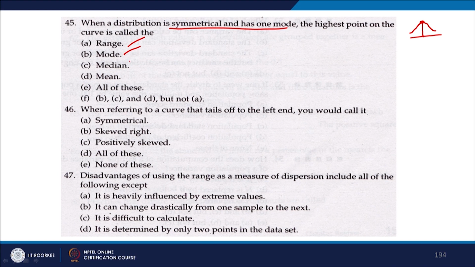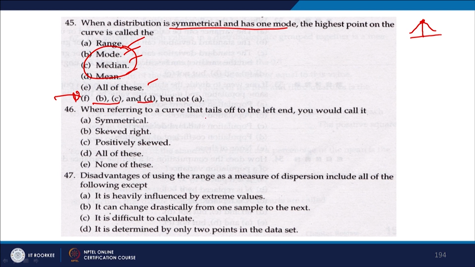Range, mode, median, B and C, B, C and D, but not A, is it not. B, C and D, right. So, mode, median and mean, because for a symmetric distribution all these will be the same, right.